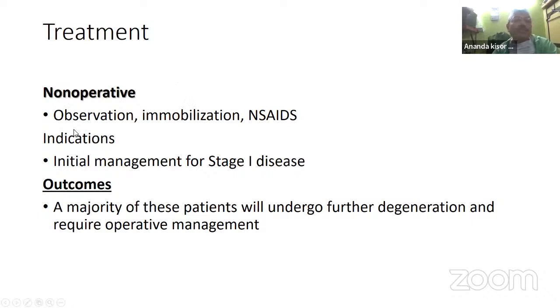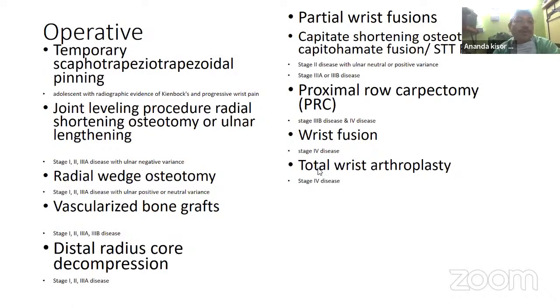And so non-operative: they have observation, immobilization, NSAIDs, and some orthosis, we can write it down. And the outcomes: the majority of these patients will undergo further degeneration and require operative treatment. There are several operative treatments. We have to write down the principles and the indications, like this.